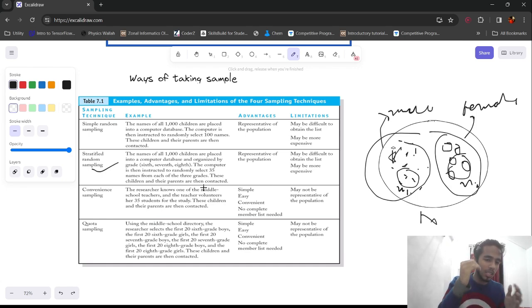What happens in stratified random sampling is, out of a population we divide it, this will be one strata, this will be another strata, and then we take out the sample. Here the sample is random, but it is inside a strata. But in convenience sampling there is no strata, there is a topmost condition that has to be followed. There is no random sampling, there is convenience sampling. So that is the difference between stratified random sampling and convenience sampling.